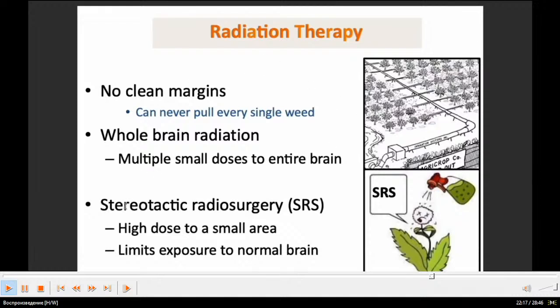The better option is stereotactic radiosurgery, SRS. A high dose to a small area limits exposure to normal brain. It's localized, more local to the brain tumor.